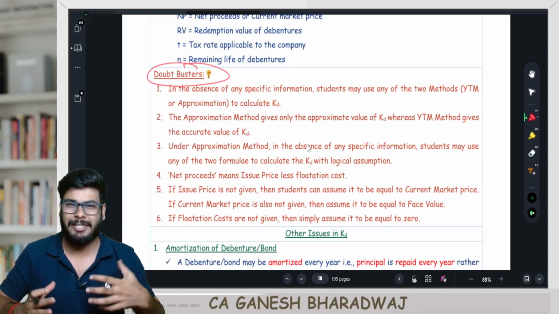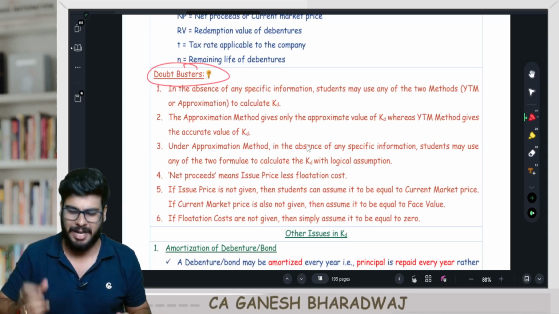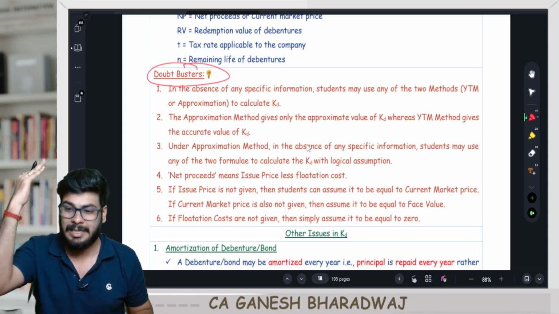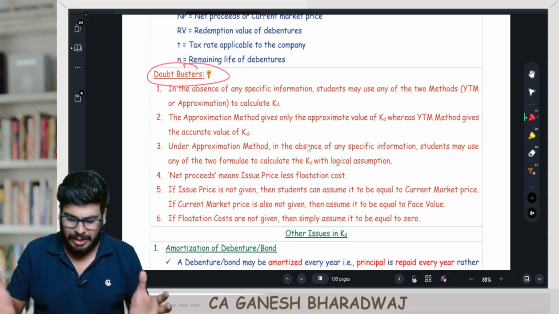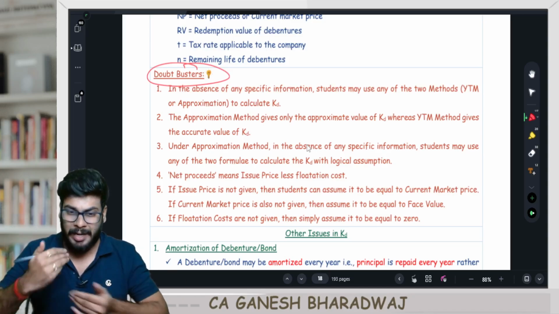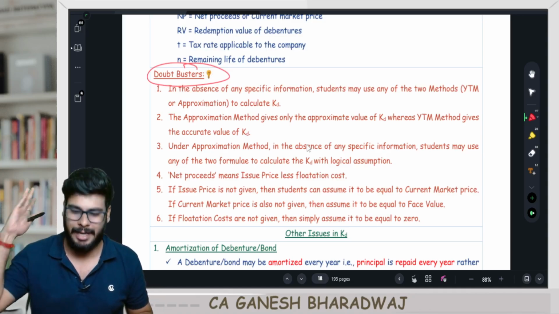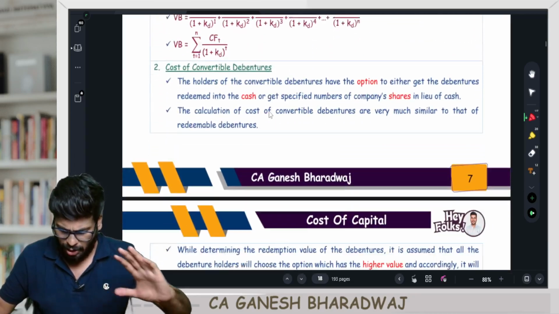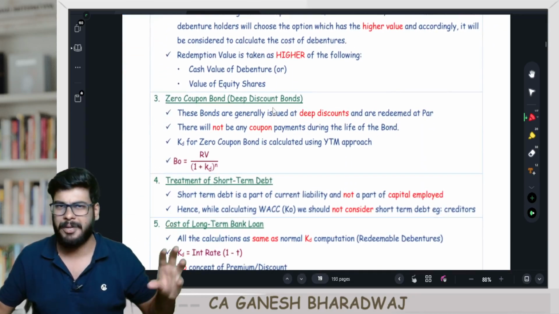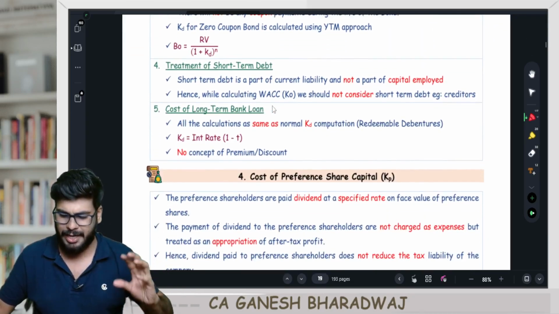These are the areas where you can generally get confused and make a mistake. I have compiled it concept wise wherever you make a mistake. So this will be very easy for you to quickly recapitulate, and you will definitely not commit these mistakes in your exams. And all the topics and all the adjustments relating to KD have been compiled.